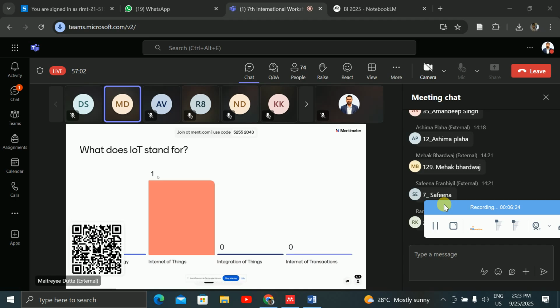Just 1 minute, you can click on this QR code and you will get the question. You can click on the correct question. Yes, somebody has given, so I am getting 2. All of the participants are requested, because you are not audible, so I'm just giving that in the process only. You can tell me that you are giving the responses.